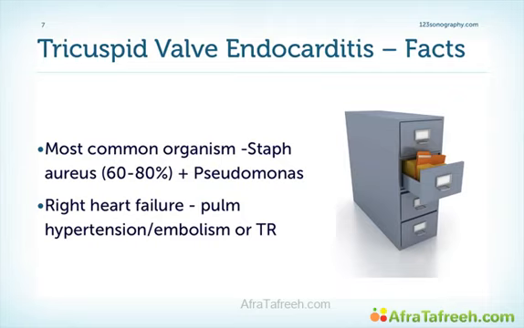Here are some facts about tricuspid valve endocarditis. The most common organism is Staph aureus, which accounts for approximately 60 to 80% of cases, followed by Pseudomonas. Right heart failure can occur, however, it's fairly infrequent, and it is usually either a consequence of tricuspid regurgitation or pulmonary hypertension, which is caused by recurrent embolism from the vegetations.